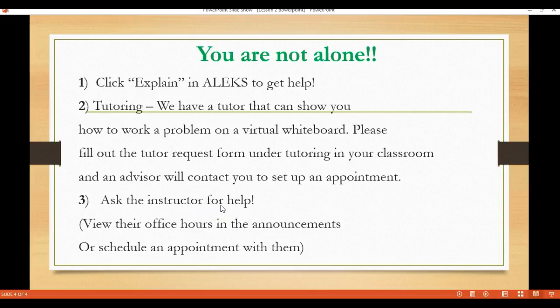View their office hours in the announcements. If their office hours don't work for you, message them to schedule another appointment.